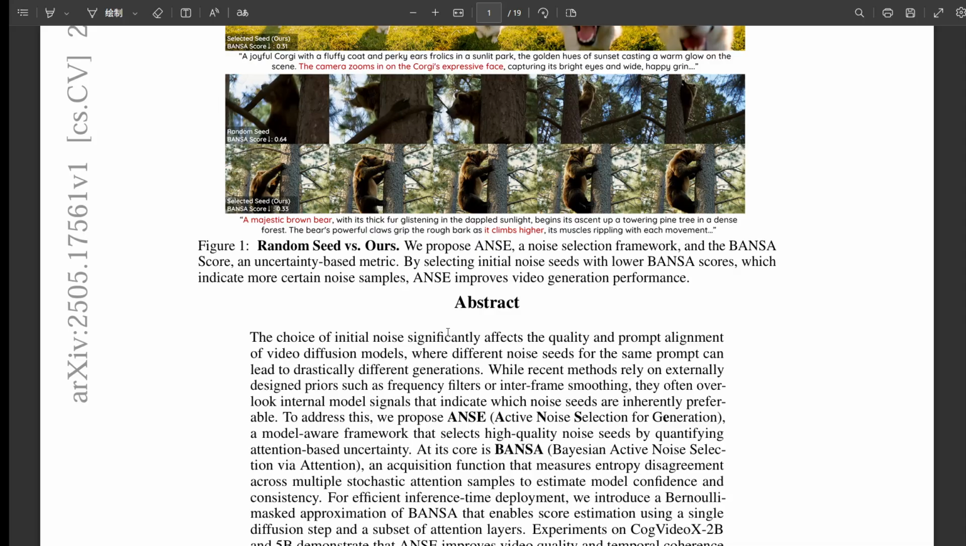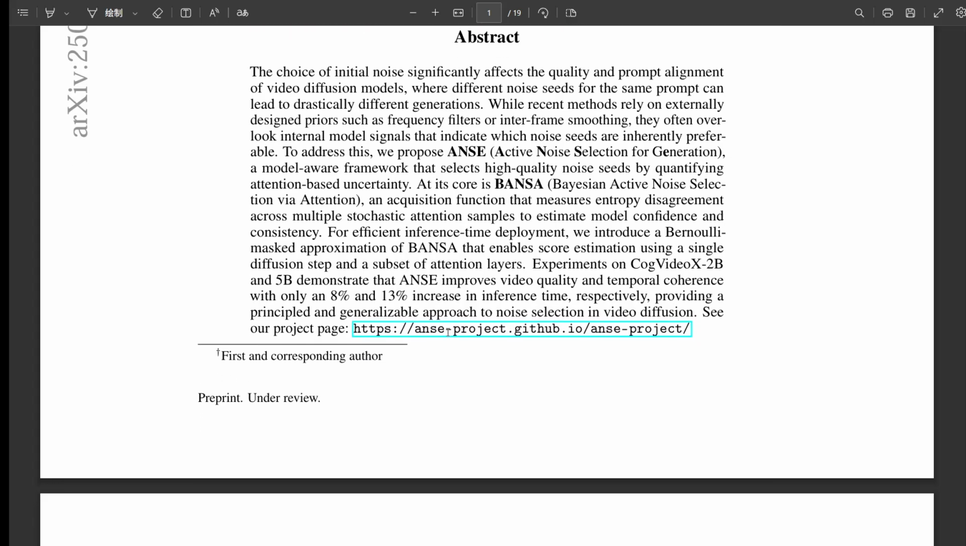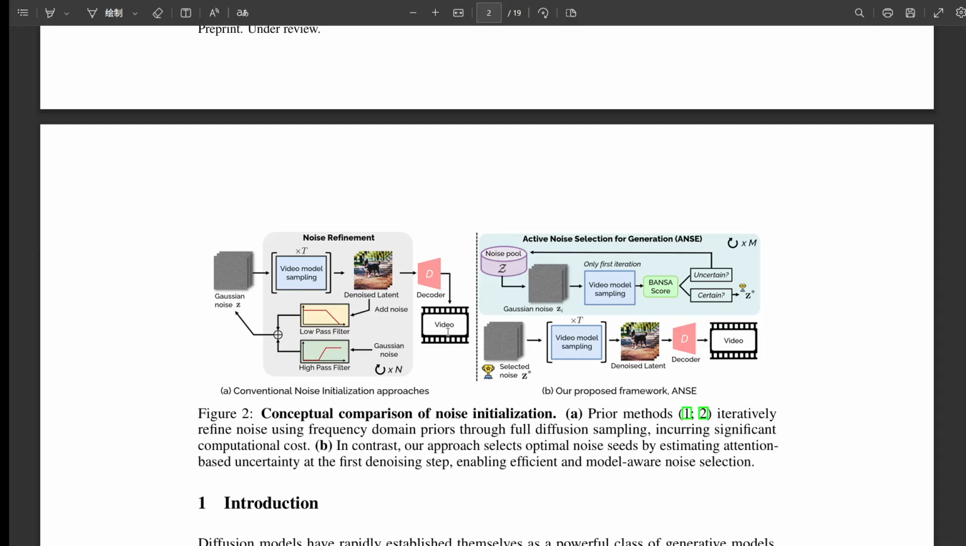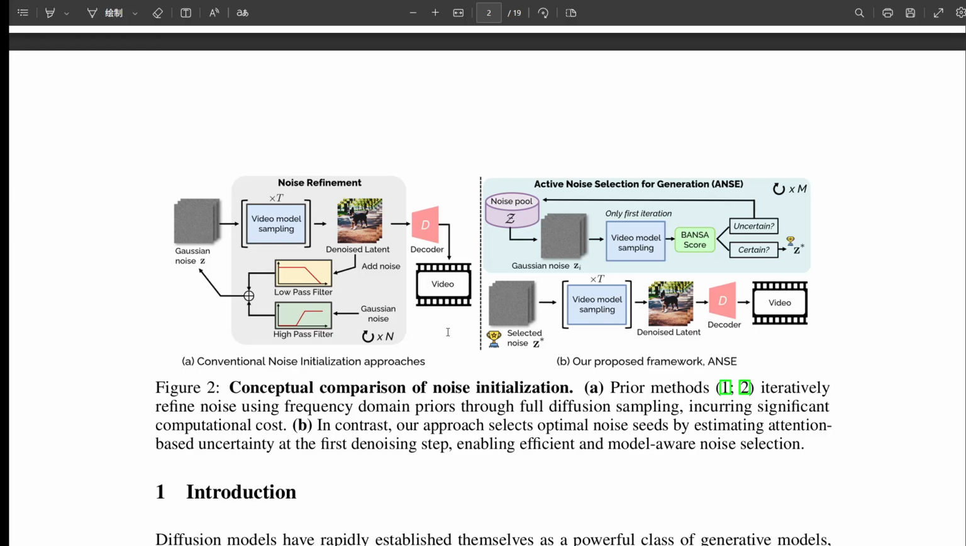So if everyone knew this noise seed was so important, what were people doing about it before this ANSE approach came along? Well, previous methods often tried to fix it from the outside, so to speak. The paper calls them approaches using externally designed priors. Externally designed, meaning they weren't asking the model itself what it thought. Exactly. They were imposing ideas from outside, like assuming certain patterns or frequencies in the noise might be better based on some theory. Okay, like trying to make the noise look a bit more structured from the start. I think I saw mentions of things like FreeNoise or FreqPrior. Yeah, those worked in the frequency domain. Or PYoCo, which tried to create noise that was already kind of dependent between frames to encourage smoother video.